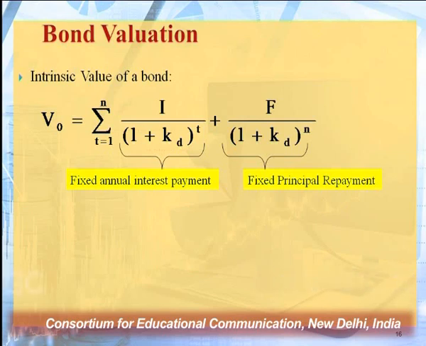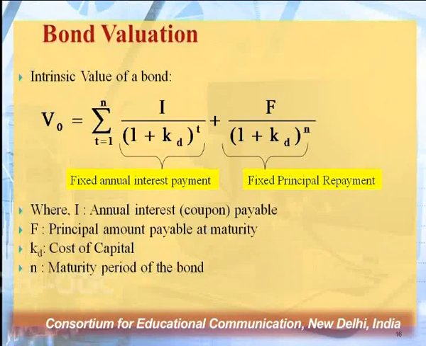So principal repayment is actually indicating that this is the amount the investor is going to receive at the end of the maturity period, and from the company's perspective, this is the amount which we have to pay at the time of redemption, or you can say at the end of the redemption period we have to shell out this money. So after aggregating the present value of these two components of cash inflows, we can very easily calculate the intrinsic